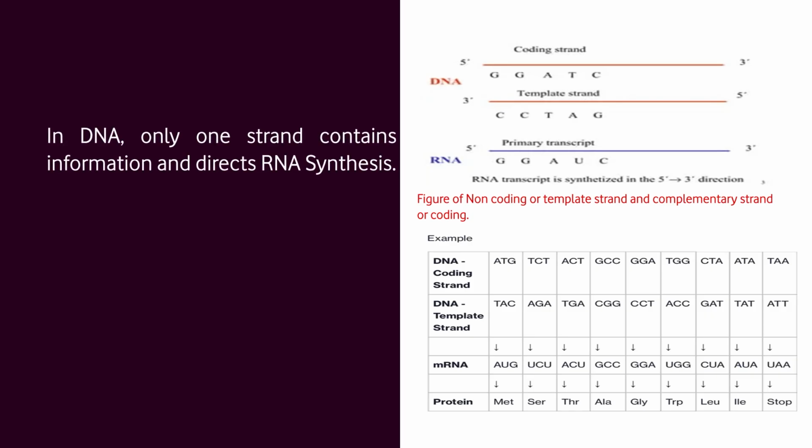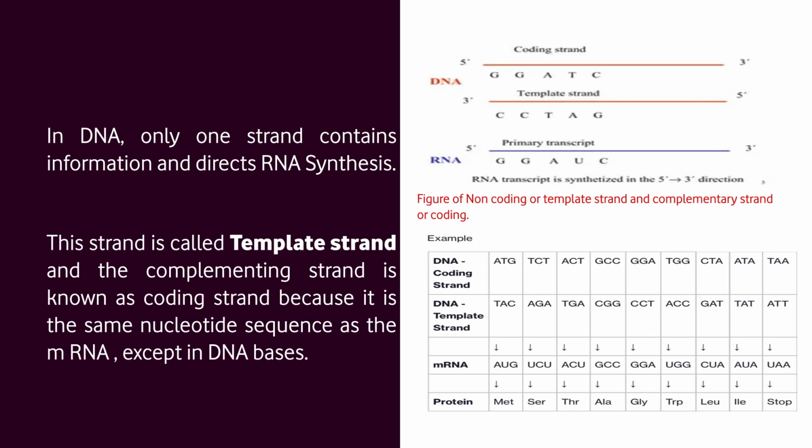As we know, DNA is double-stranded and only one strand of a gene contains information and directs RNA synthesis. This strand is called the template strand and the complementary strand is known as the coding strand because it has the same nucleotide sequence as the messenger RNA except for the DNA bases.